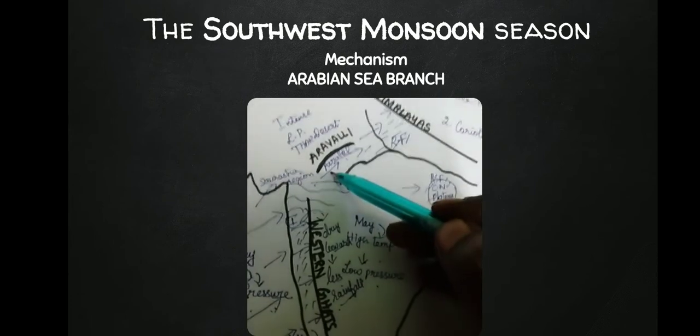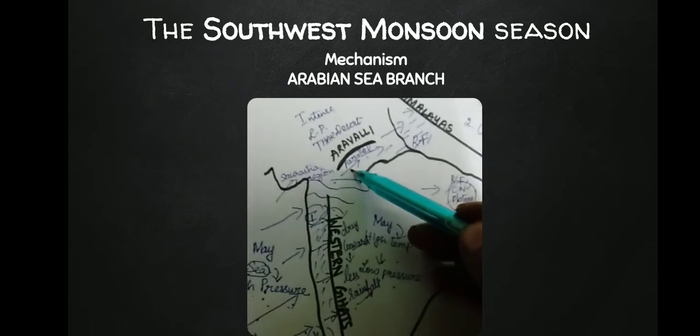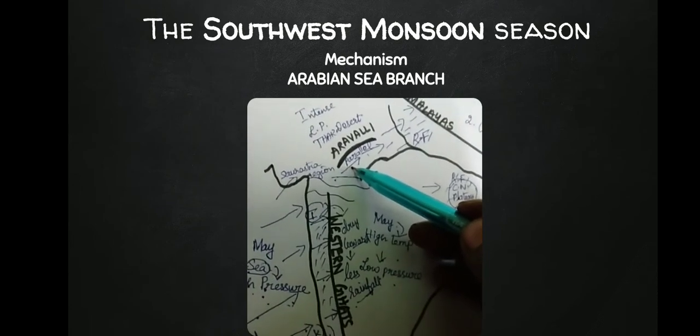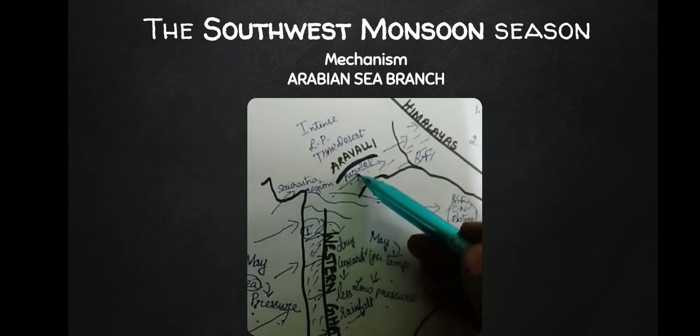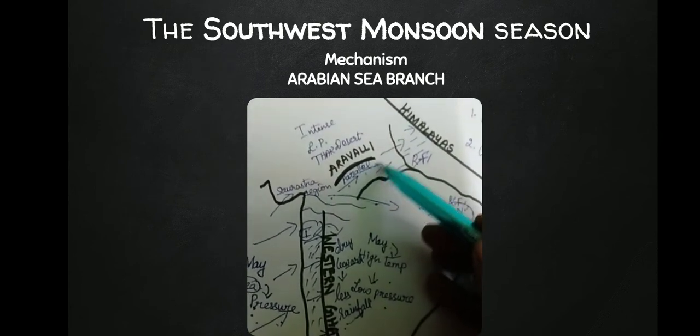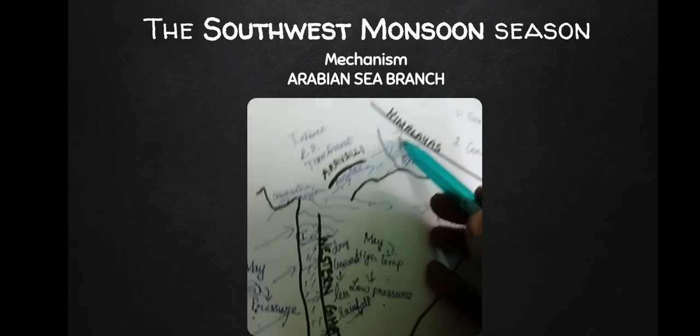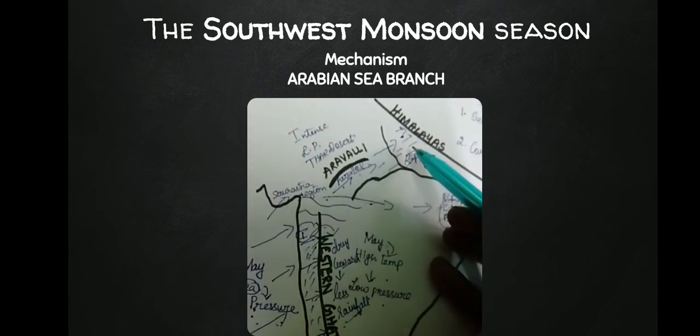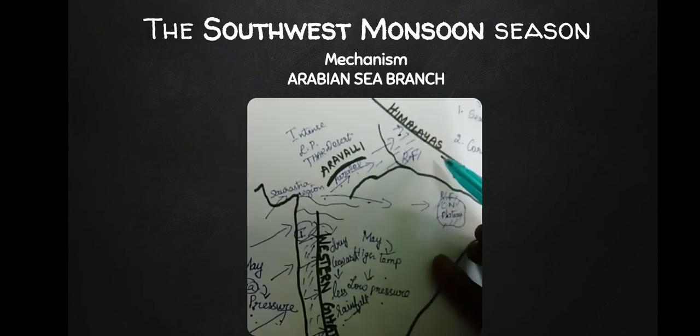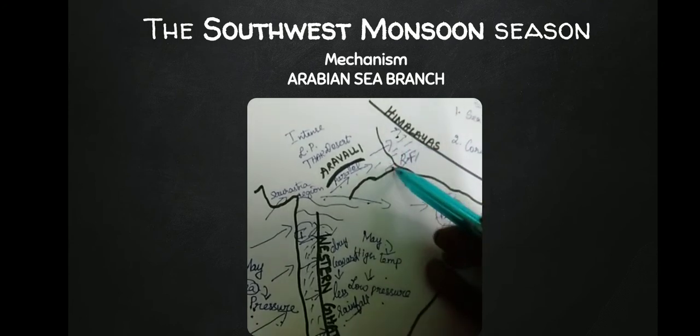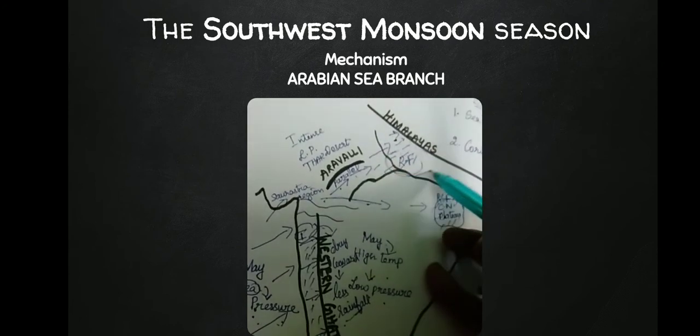The other part of the Arabian Sea branch blows parallel to Aravalli range and reaches the foothills of Himalayas. Therefore, it is blocked by Himalayas and gives rainfall in the northern plains.